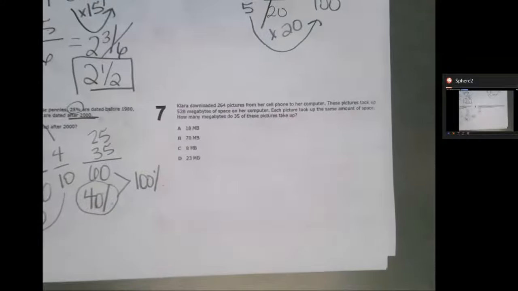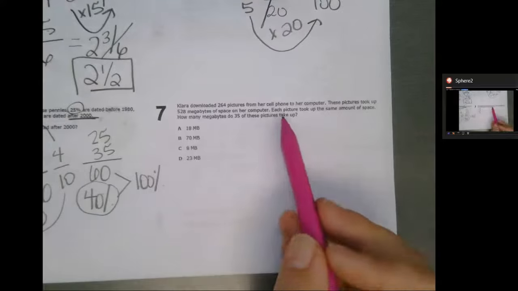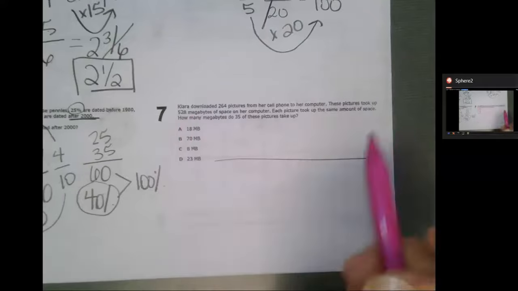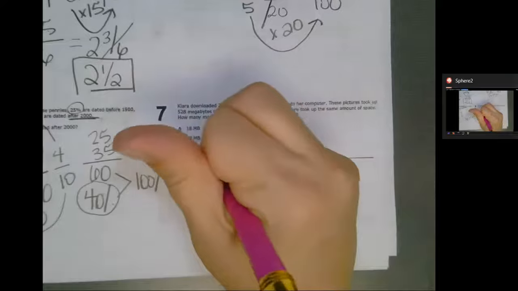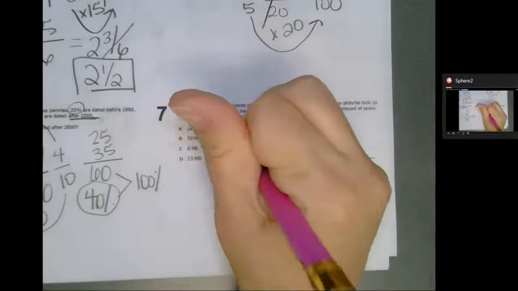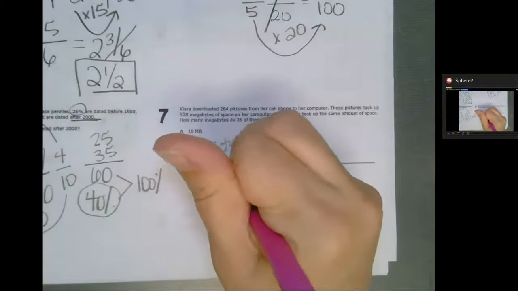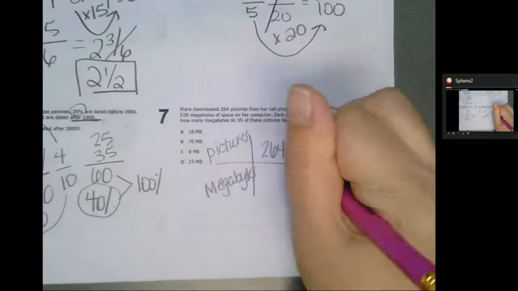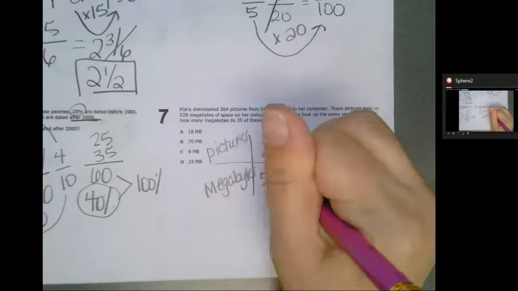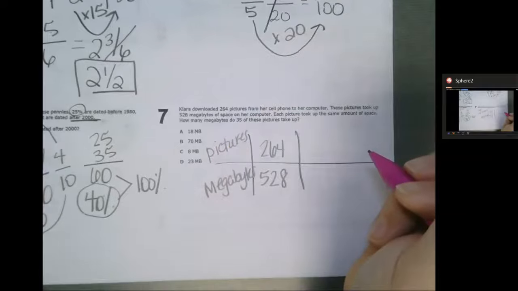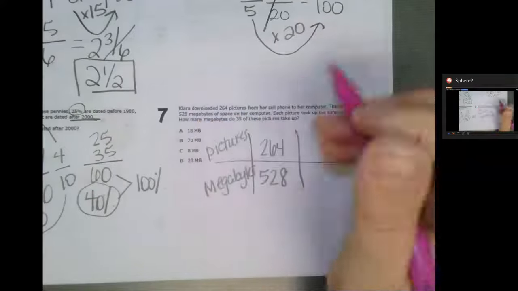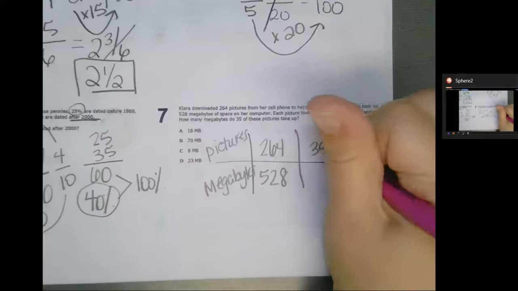Okay. Number 7, Kiara downloaded 264 pictures from her cell phone to her computer. These pictures took up 528 megabytes of space on her computer. So we're comparing pictures to megabytes. And we know that 264 pictures take 528 megabytes. If each picture takes up the same amount of space, how many megabytes do 35 of these pictures take up?